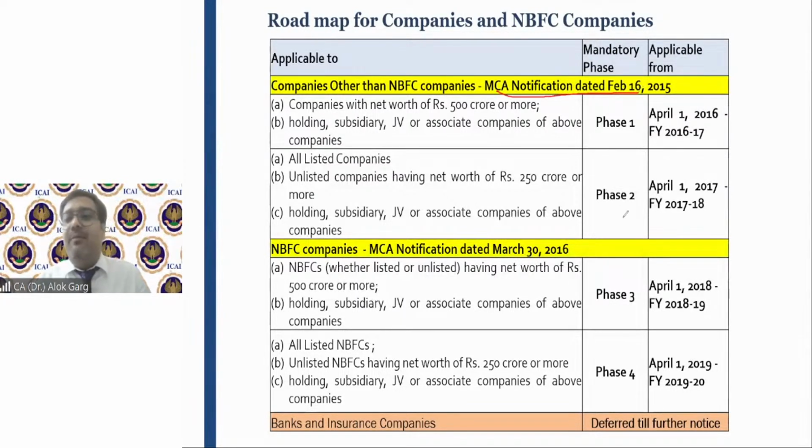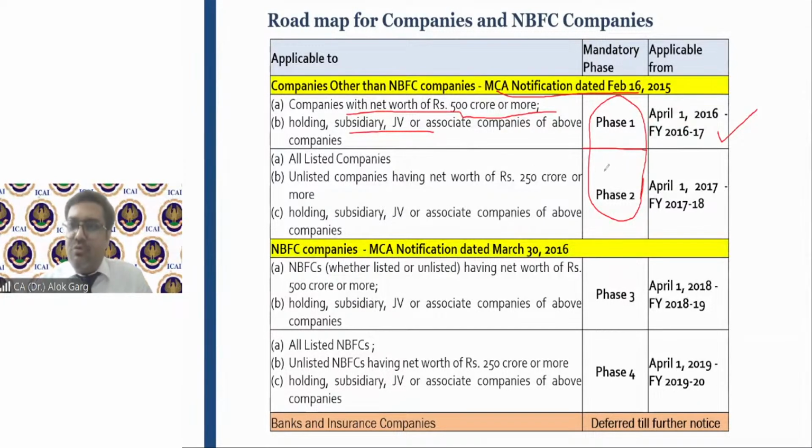And friends, at that point of time, the entire applicability was divided into two phases, phase 1 and phase 2. In phase 1, all those companies were covered which had a net worth of 500 crores or more. Be it a private limited company or a limited company, if the net worth was 500 crores or more on 31st March 2014, then IND AS was applicable from 16-17, the first phase. Holding, subsidiary, JV or associate companies of these companies were also required to apply IND AS from 16-17.